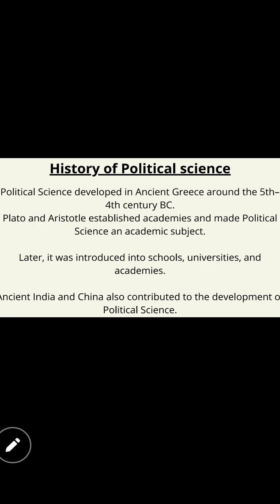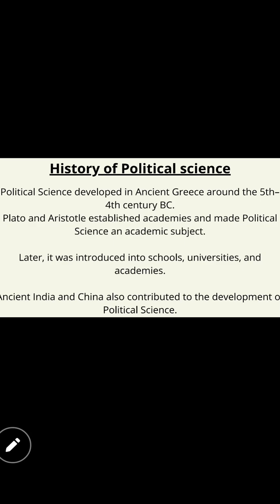Like now we have schools, at that time they created academies. The two persons called Plato and Aristotle started these academies and started to give the education of political science to the children for the society. Understood? Yes. Later it was introduced into schools, universities and academies. Okay, so what is the first institution that was started? It is the academy.